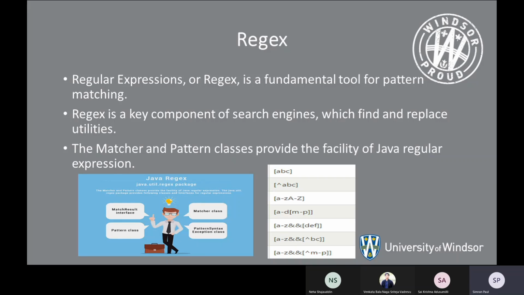Then I talk about the trie data structure. It is also used for mapping the words to the references, that is words to URL mapping in the format of W, comma L. And we have also used an iterator, which is used to get the strings one by one from the URL array.